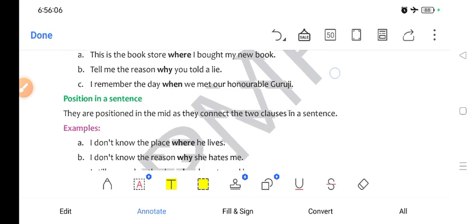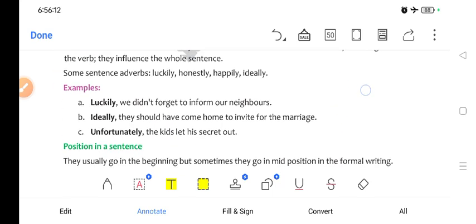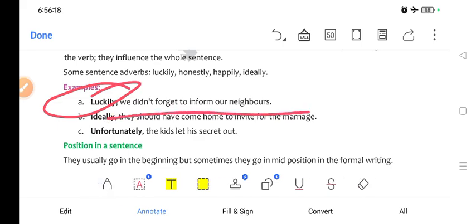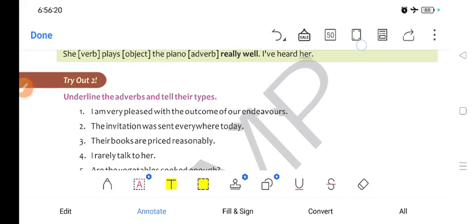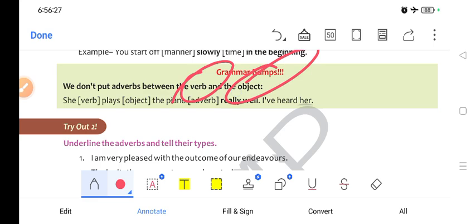Now sentence adverbs. When they modify the whole sentence, for example, luckily, they are usually used at the start of the sentence and they define the complete sentence. Now let's solve. So let's read the grammar bumps also. We do not put adverbs between the verb and the object.